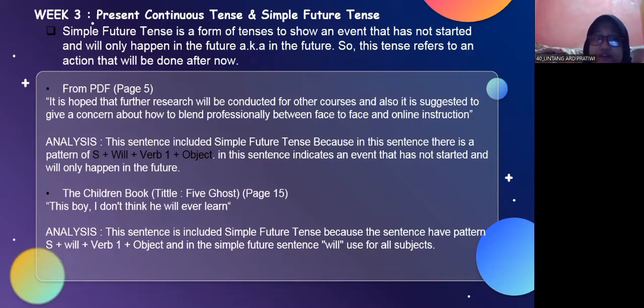Another example from the children's book is, "This boy, I don't think he will ever learn." My analysis is that the sentence includes simple future tense because the sentence has the pattern subject plus will plus verb one plus object, and in the simple future, will is used for all subjects.